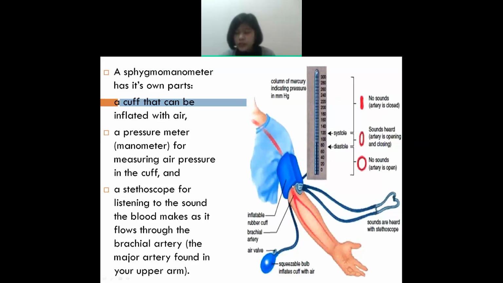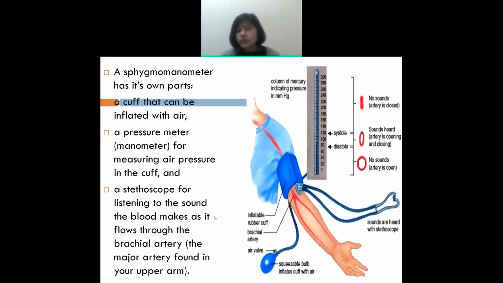Understand? You can make it tight. And as soon as you finish checking BP, what do you need to do? You can make the air valve loose, slowly, so that the air will come out from inside the cuff.